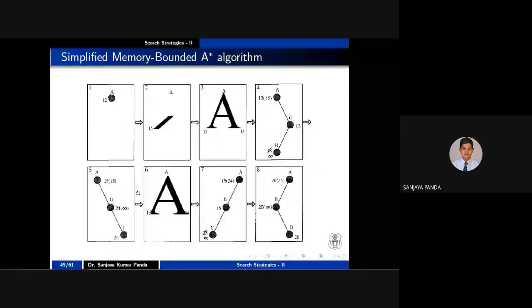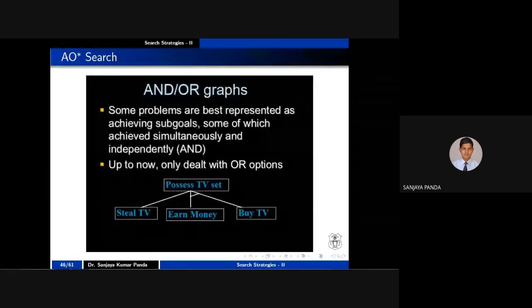So let me focus on the last topic of today's session. We have 7 minutes, so we'll go for the AND OR graph. I will tell you the concept and then go through an example directly. Suppose I want a TV at my home. What will I do? One person will say, you steal the TV from someone's house. So that is one of the solutions.